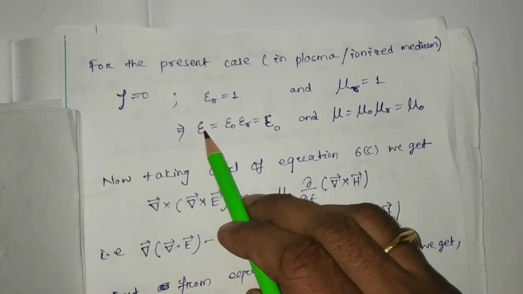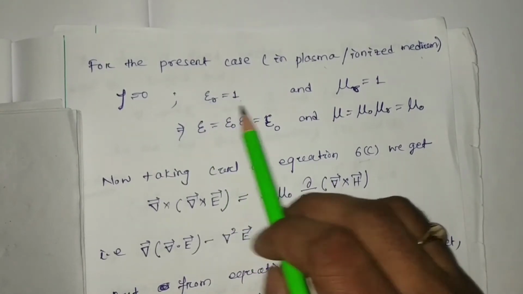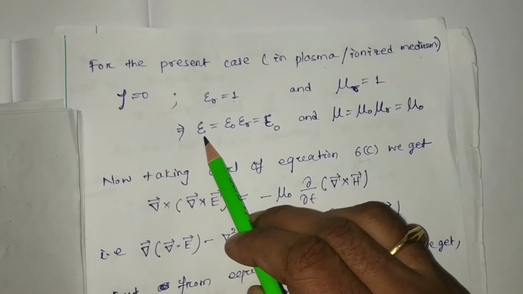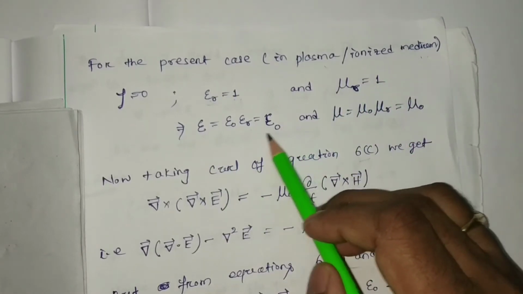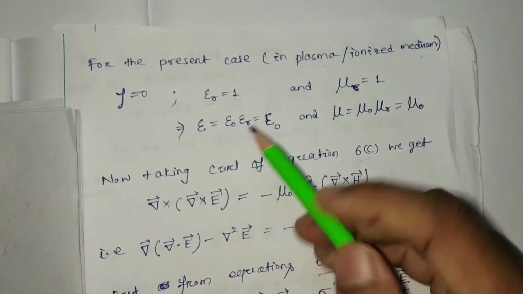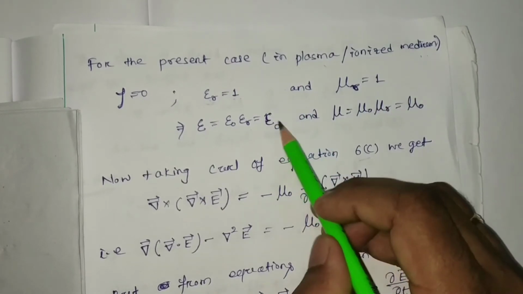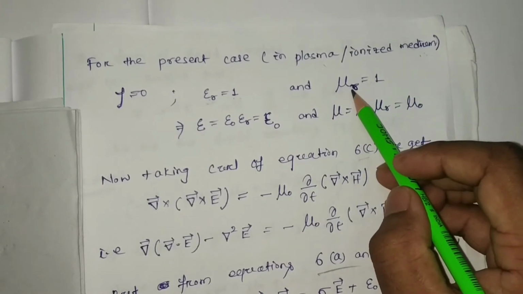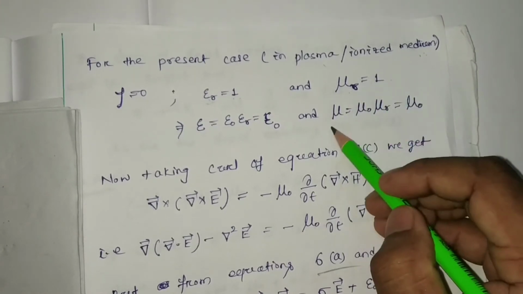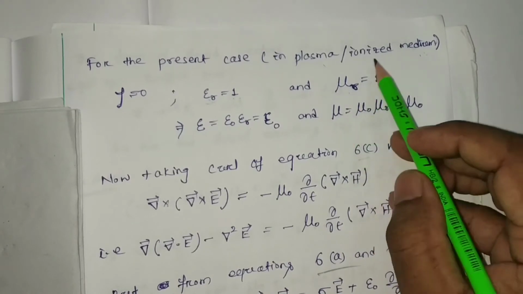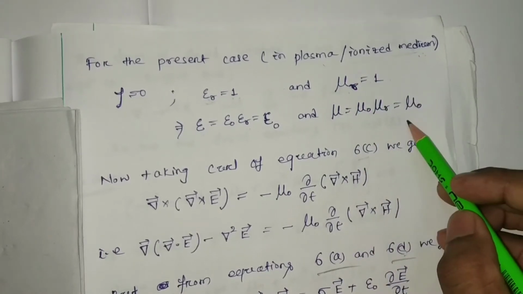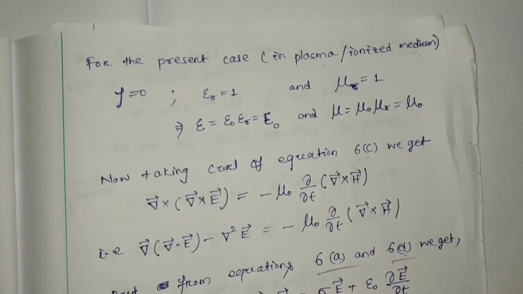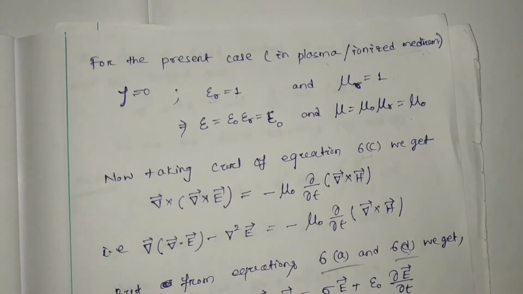So epsilon, we know that epsilon 0 into epsilon r. So if relative permittivity is 1, then permittivity of the plasma or ionized medium will be equivalent to free space. It is very interesting. And for the plasma medium or ionized medium, mu r, relative permeability, is also 1. So hence permeability of ionized medium will be equal to mu 0, which is the free space value. Okay, free space.